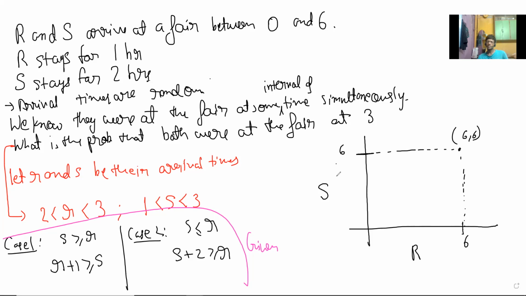This is just a small exercise, good revision maybe. How would you plot this part, case one?